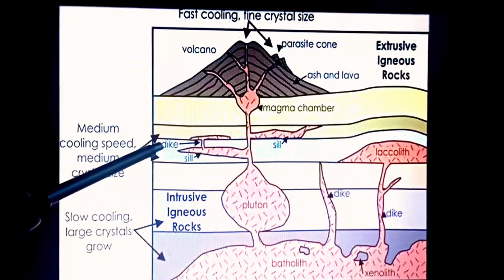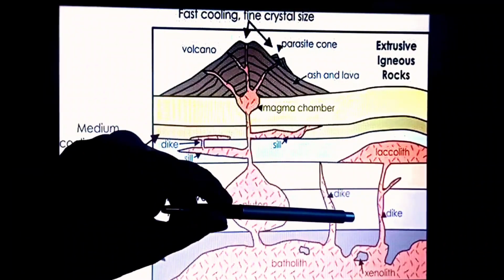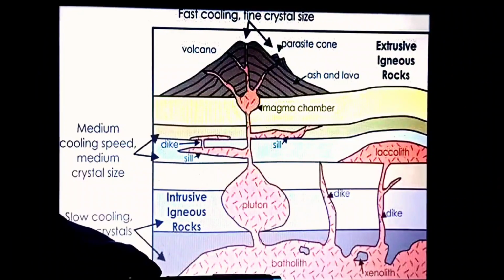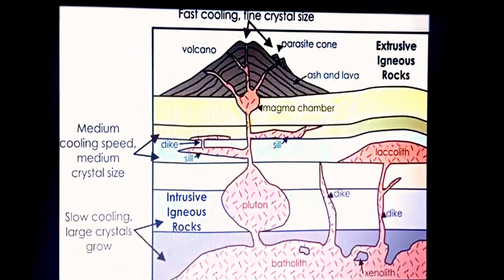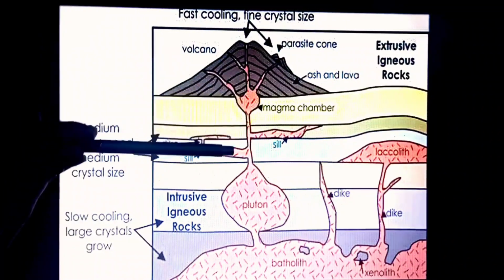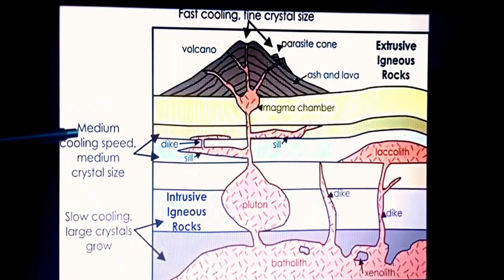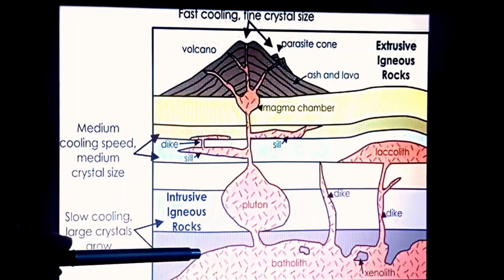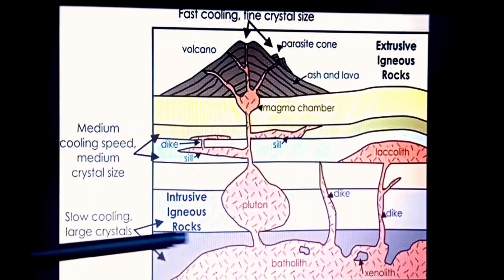Whereas inside the volcano, that is below the earth's surface, you can see various features are formed like dike, sill. These are dike, sill, laccolith, batholith. So these are the igneous intrusive features which form below the earth's surface. So when it is a little below, they form at a medium cooling speed, so medium crystal size. And when they cool deep below, like the batholiths, they cool very slowly.